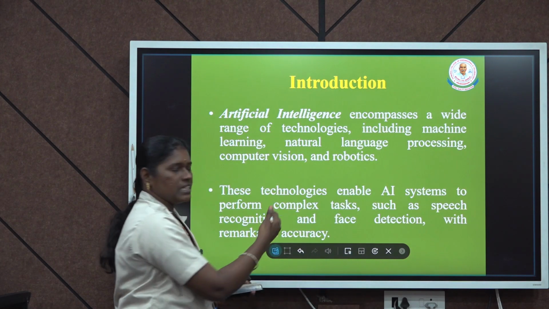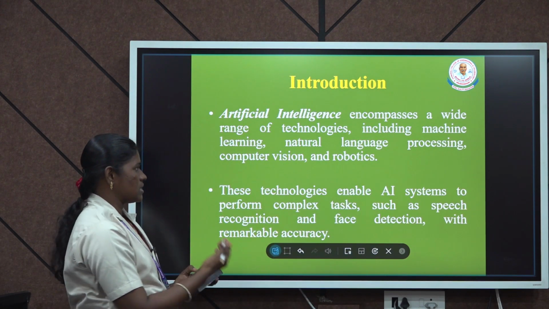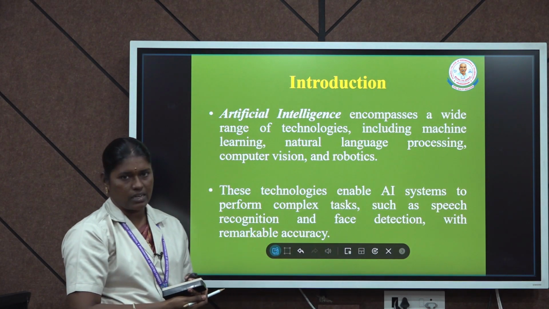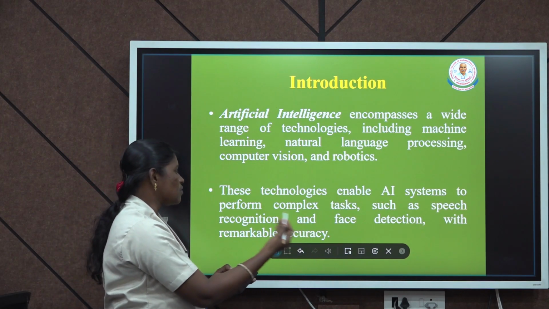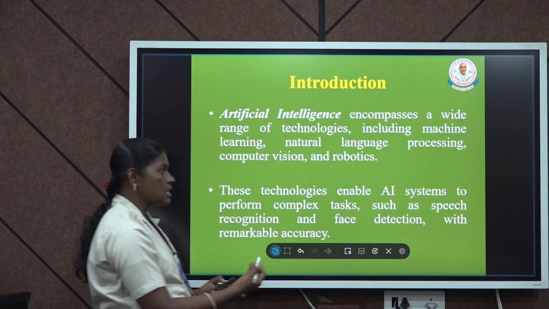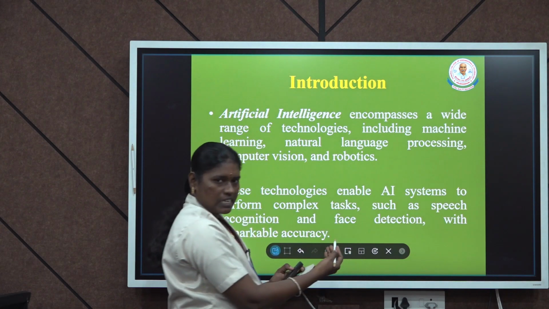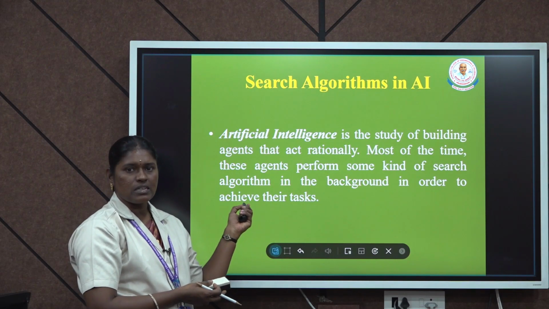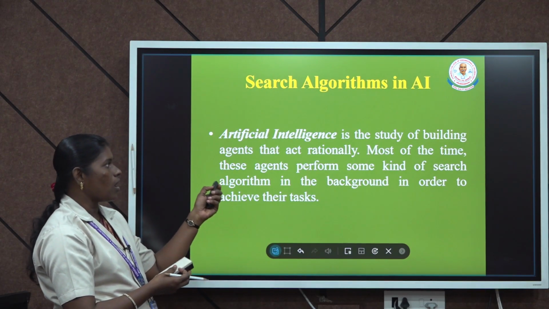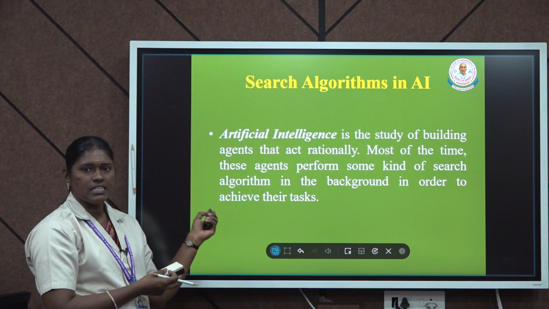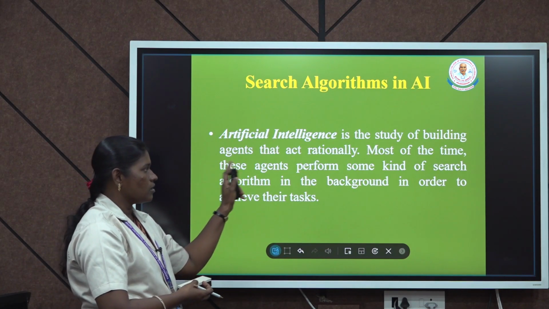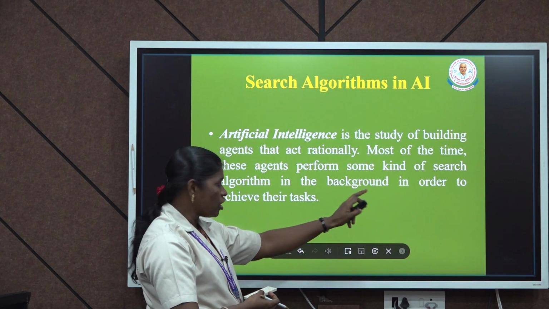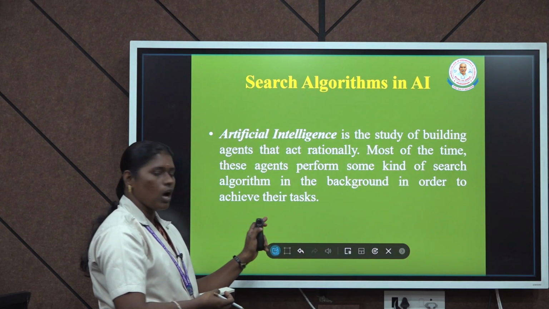Next, artificial intelligence embraces a wide range of technologies, including machine learning, natural language processing, computer vision and robotics. These technologies enable AI systems to perform complex tasks such as speech recognition and face detection with remarkable accuracy. And what are the algorithms used in searching techniques? Artificial intelligence is the study of building agents that act rationally. Most of the time, this agent performs some kind of searching algorithm in the background to achieve its tasks.